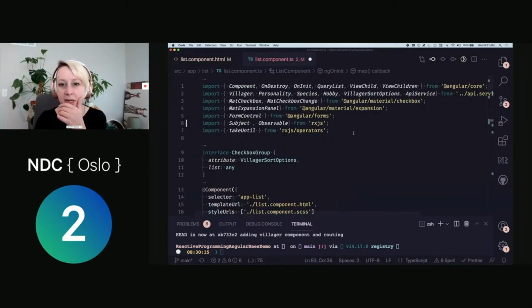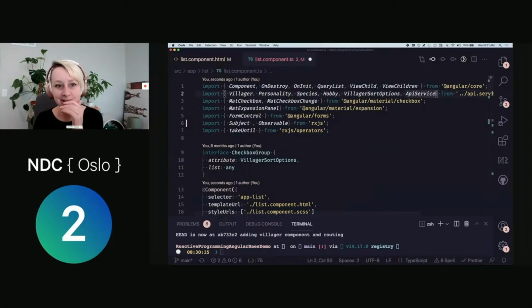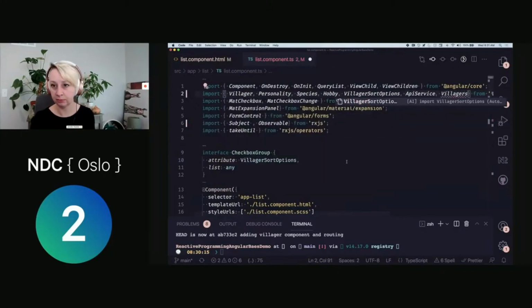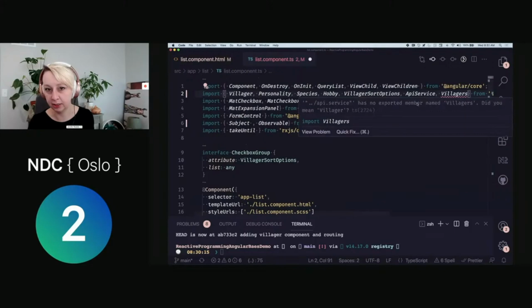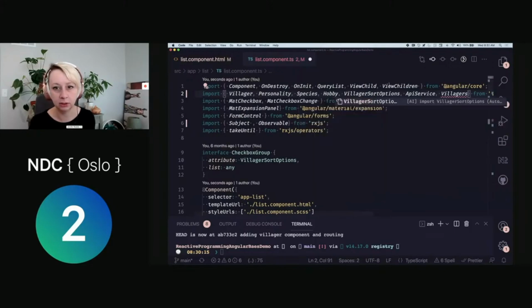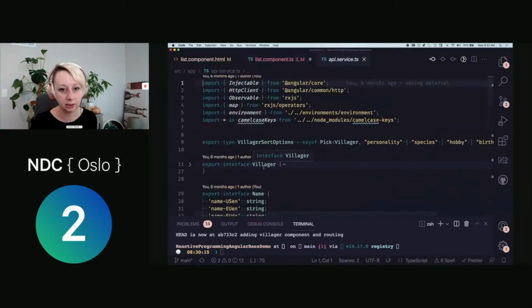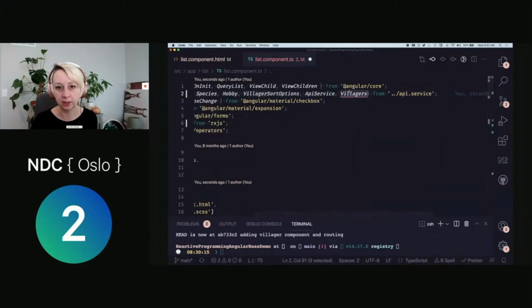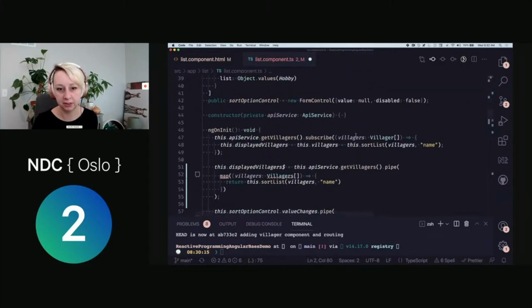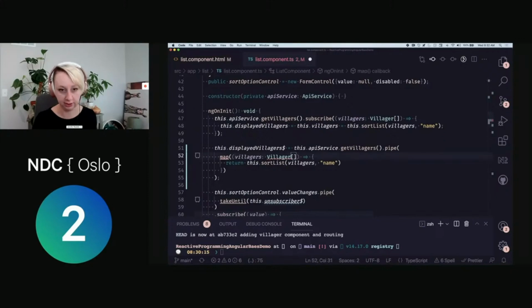Sorry, my bad. My IntelliSense is not helping me today. I don't understand why my type definitions are not here. Oh, never mind. Okay, sorry. Jennifer is a spaz this morning. I don't have a type of villagers because I can just use an array. All right, there we go.